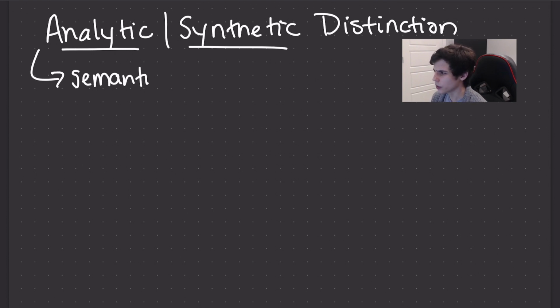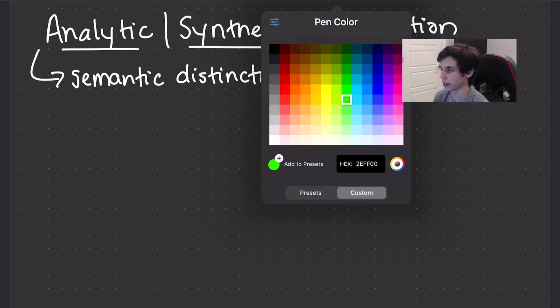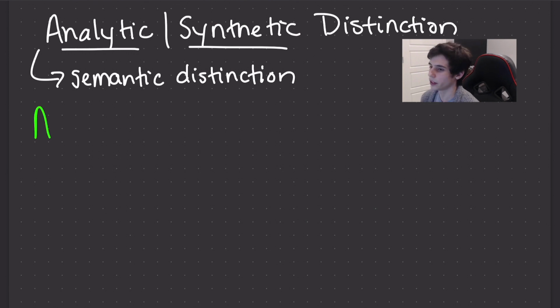Now, this is largely attributed to Immanuel Kant, but I would say that there are similar distinctions prior to Kant of this nature. Leibniz, Locke, and Hume had similar distinctions. But when you hear analytic synthetic, you're going to hear about Kant if you're going to study this kind of distinction. So let's just start with analytic truths, right?